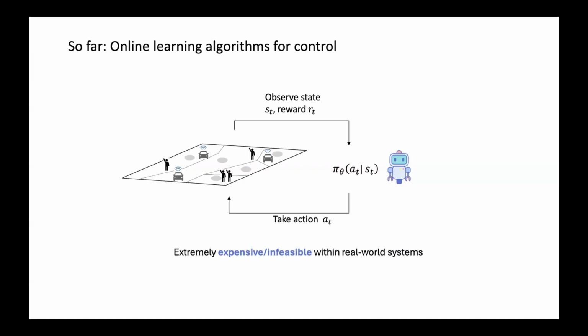Okay, so far in the talk that we presented, where we wanted to learn some deep reinforcement learning agents, we looked at online learning algorithms for control. So we have an agent that learns by freely interacting with an environment until it basically learns a policy that is effective. And this type of learning paradigm is extremely expensive, and one could even say infeasible within real-world systems. Just think about having an untrained agent freely interact with your real-world transportation system and just trying out actions for the main purpose of exploration.